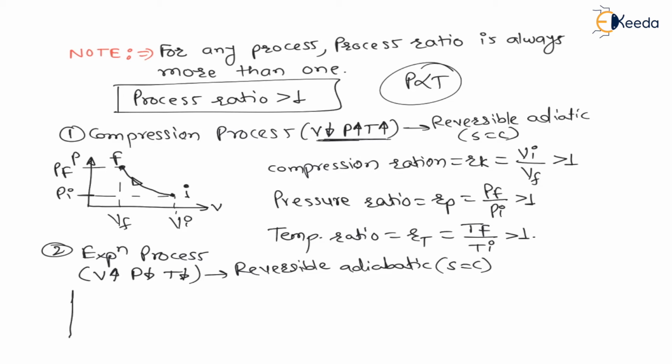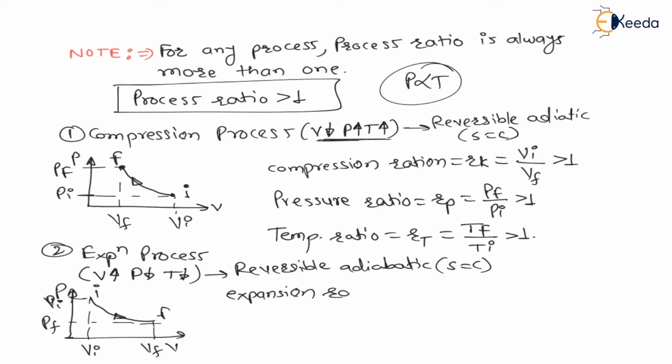And if I draw the process on a PV diagram, volume will increase and pressure will decrease, that is from initial to final. Here we can say initial volume to final volume, volume will increase and pressure will decrease, that is, initial pressure is more as compared to final pressure, right. And as this is an expansion process, there will be an expansion ratio, which is nothing but the volume ratio.